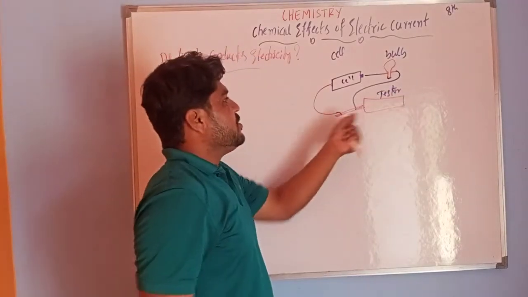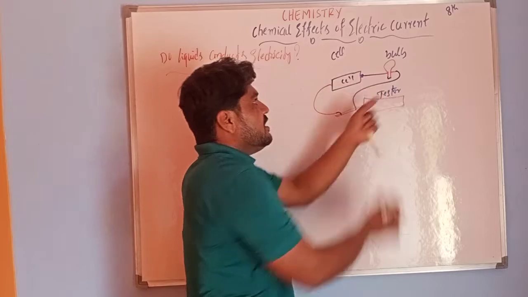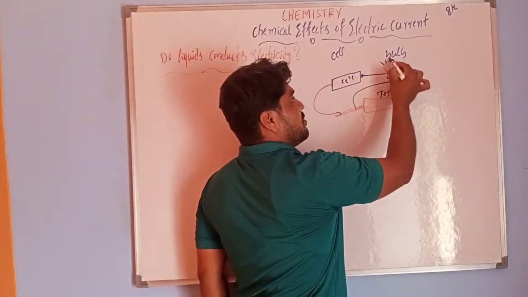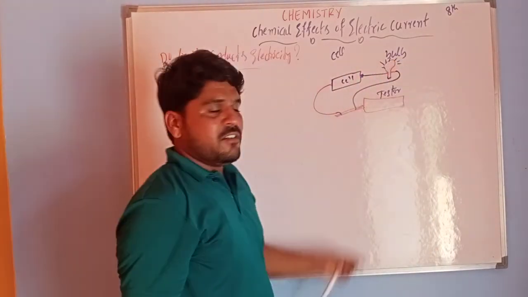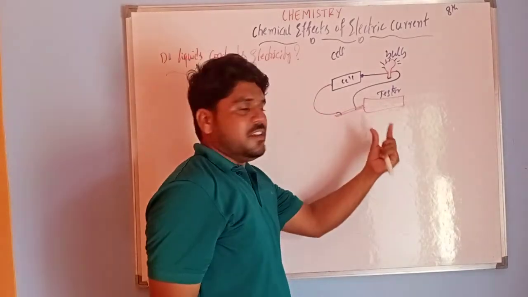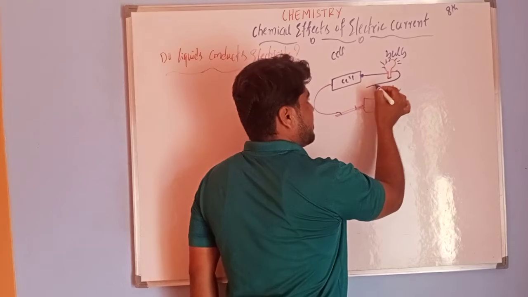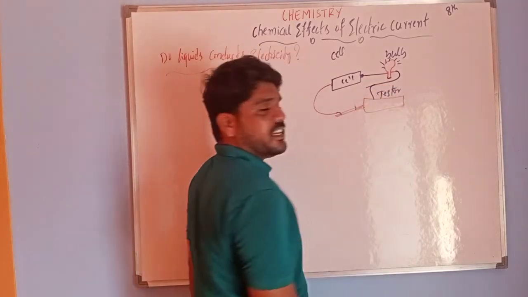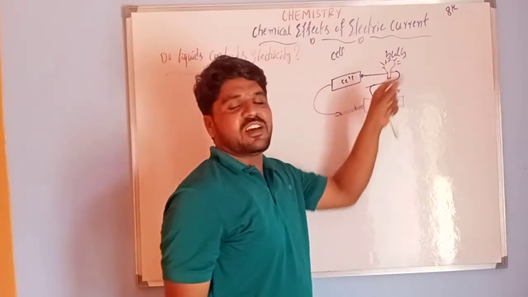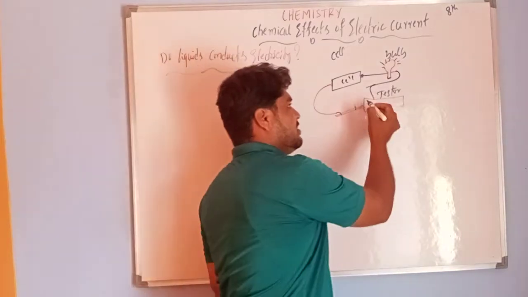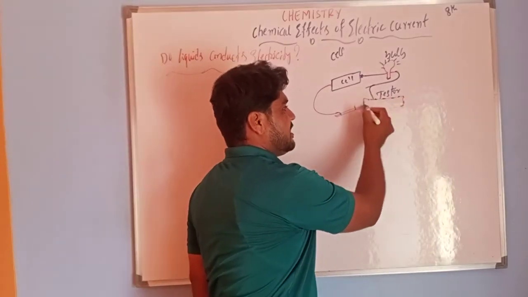When you connect all this circuit, the bulb starts glowing. If I connect this metallic wire to this plastic material, does the bulb glow or not? No. Because this plastic does not conduct electricity.